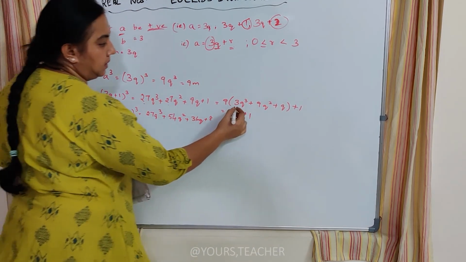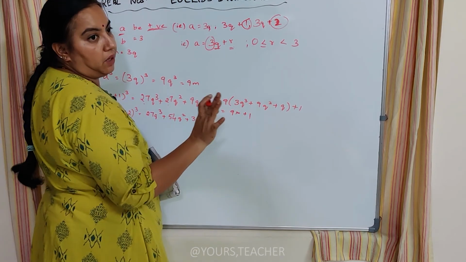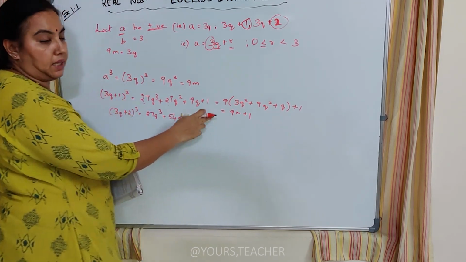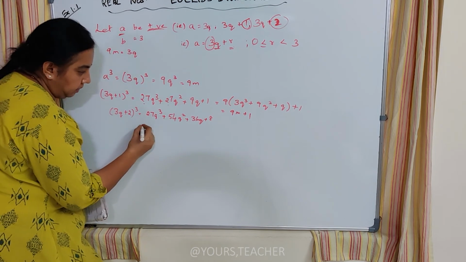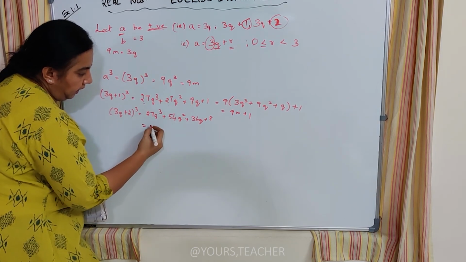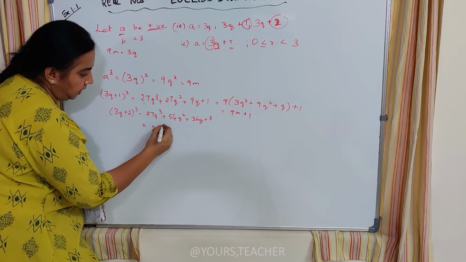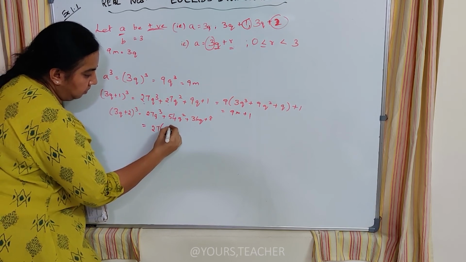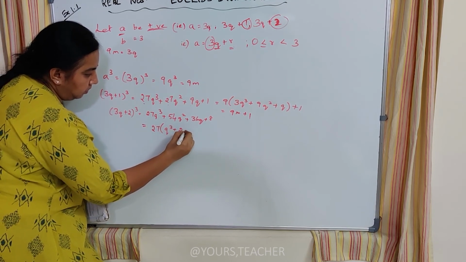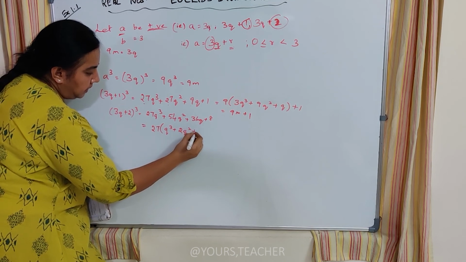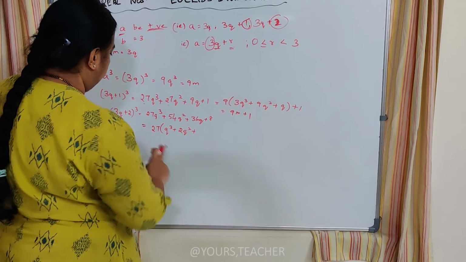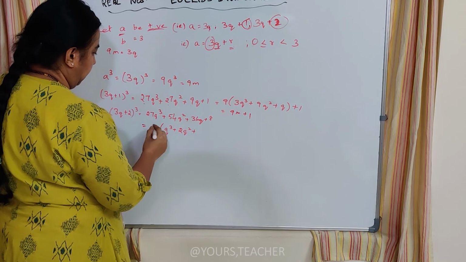Whatever this number is, I want it to be a positive number, so I am writing it as 9m. And again here also in this part, I can take 27 outside, I can't take 27, I can take only 9 outside, sorry.